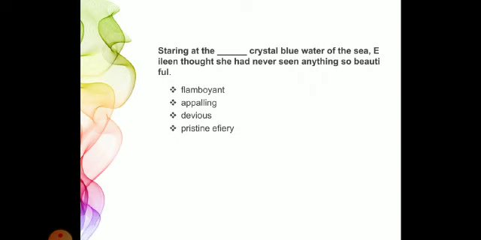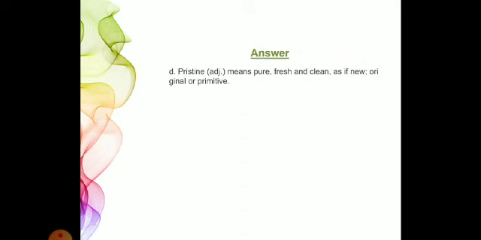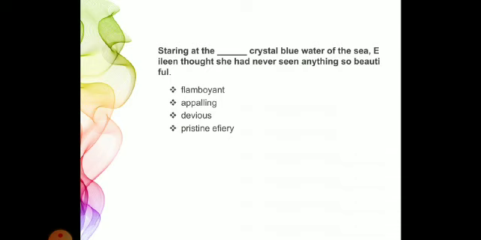Flamboyant means lively, exuberant, bright and colorful things. So was she actually happy with the thing she saw? Okay, we are not eliminating this word. We'll keep it aside, but we'll see the other examples as well.